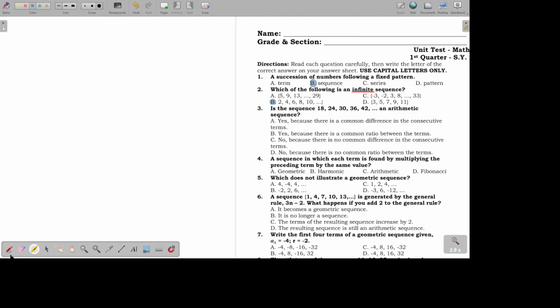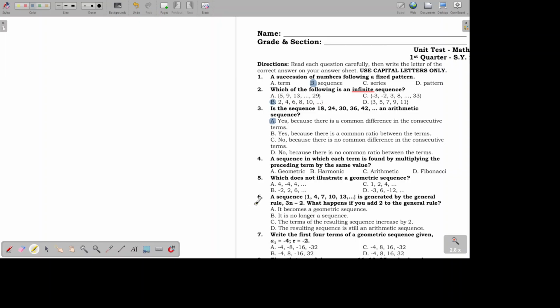So, it follows the definition that it is an arithmetic sequence. And there are two yes there, so you have to choose which one has the right reason. So letter A says yes because there's a common difference. Letter B says yes because there's a common ratio. So ang sagot is letter A kasi common difference ang meron sila. Kasi pag common ratio ang meron sila, hindi arithmetic sequence yon. That's a geometric sequence. Okay.